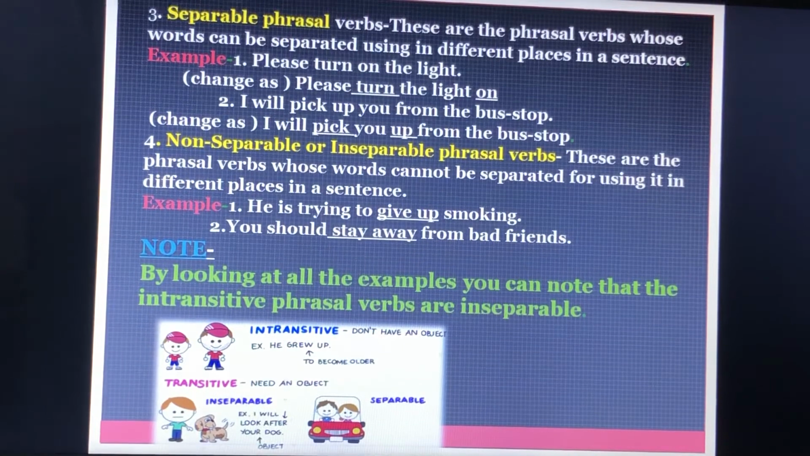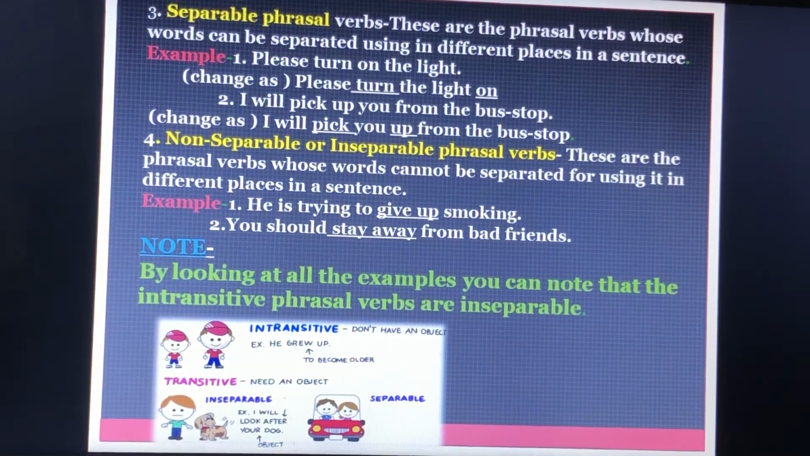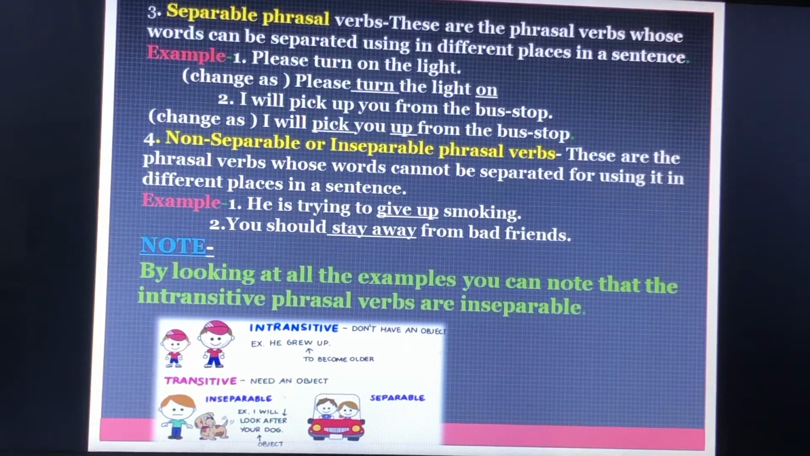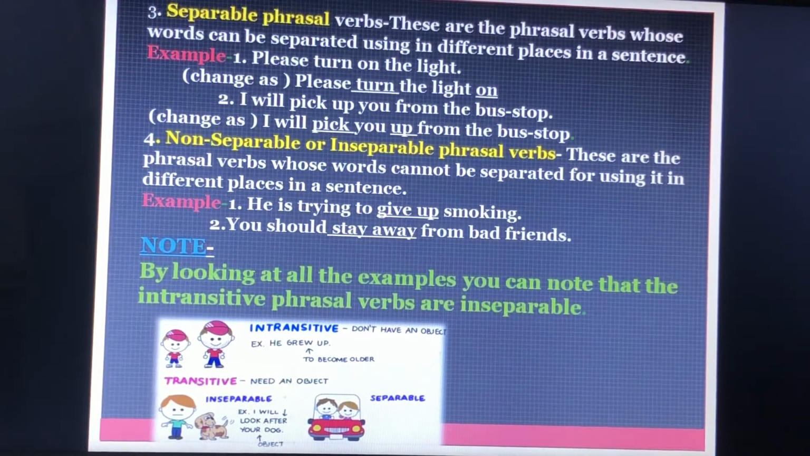Non-separable or inseparable phrasal verbs: these are phrasal verbs whose words cannot be separated for use in different places in a sentence. Example, he is trying to give up smoking. You should stay away from bad friends.